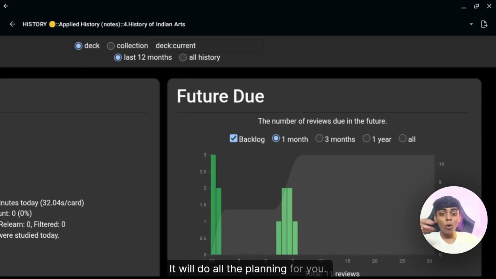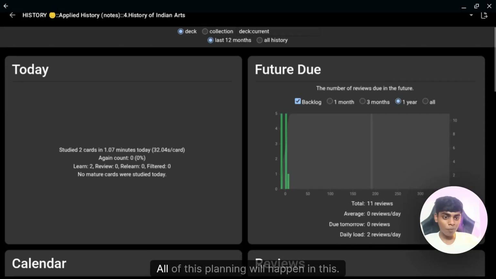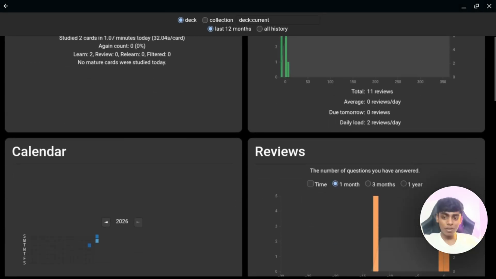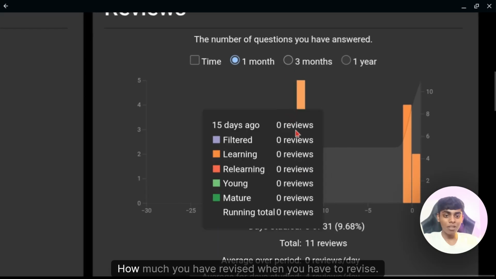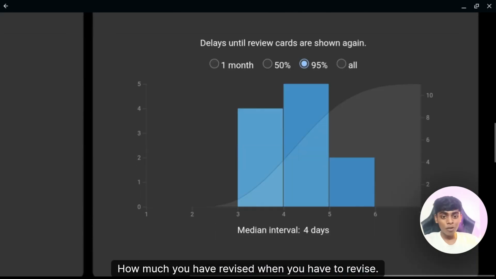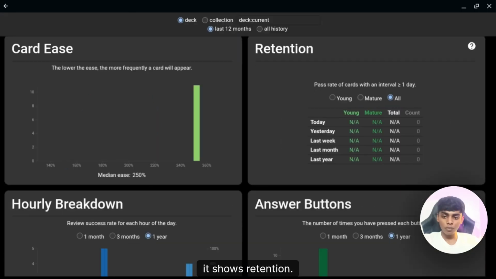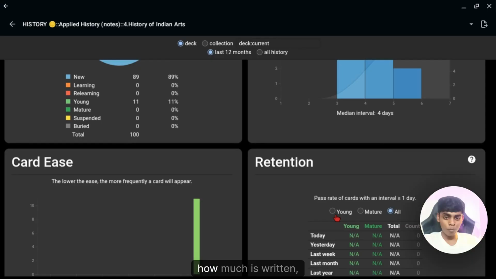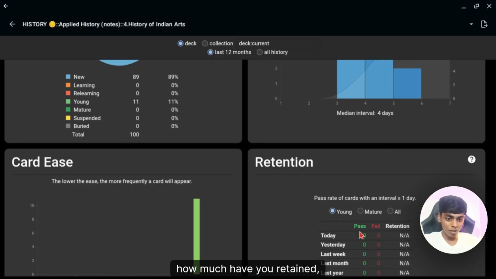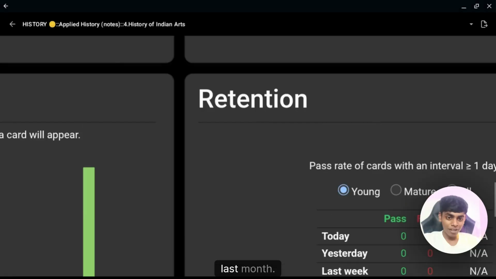It will do all the planning for you, so you don't need to think about what to study and what to revise. It can do 1 month planning, 3 month planning, 1 year planning. All of this planning will happen in this. It calculates when you have to revise. In 1 month, how much you have revised, when you have to revise. It can also track an hourly breakdown. If you go here, retention also, it can track how much you added, how much you have revised, how much is retained, how much you have passed, how much you have failed yesterday, today, last year, last month.